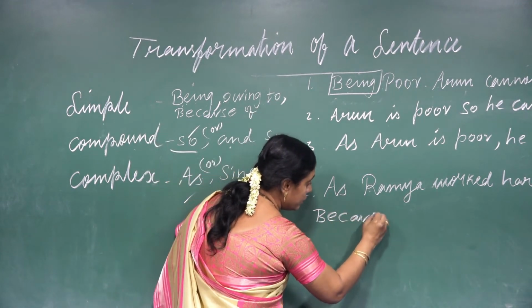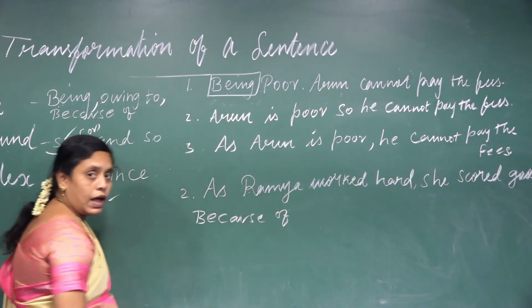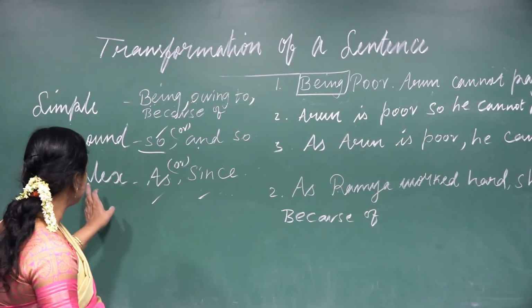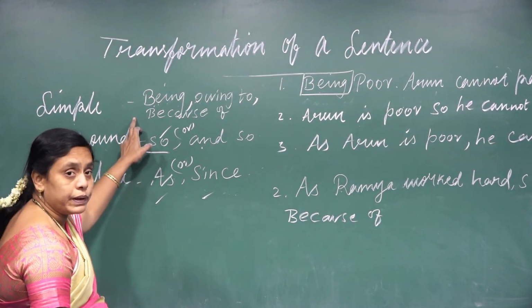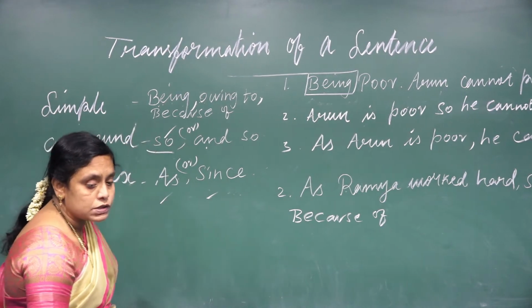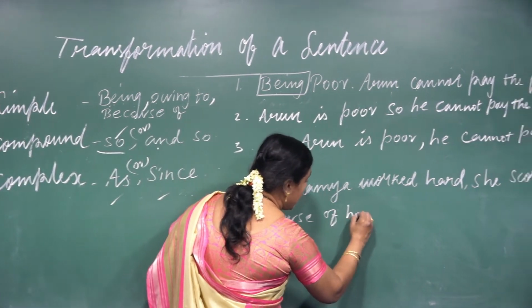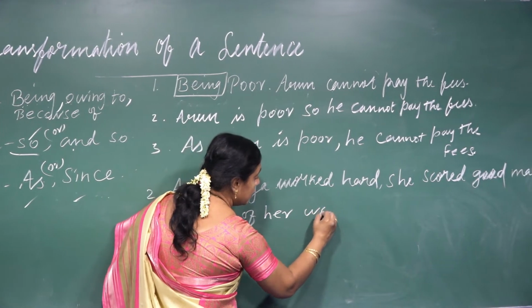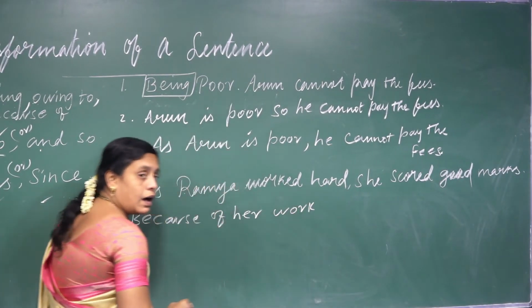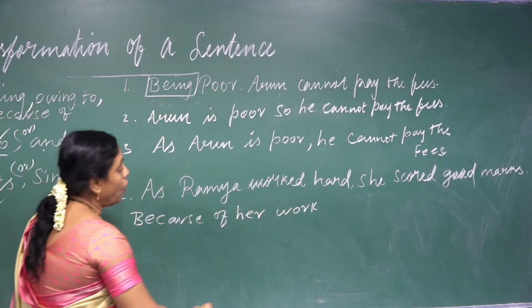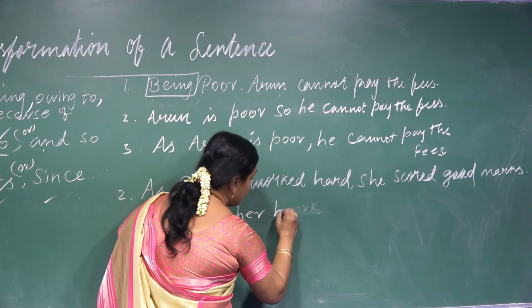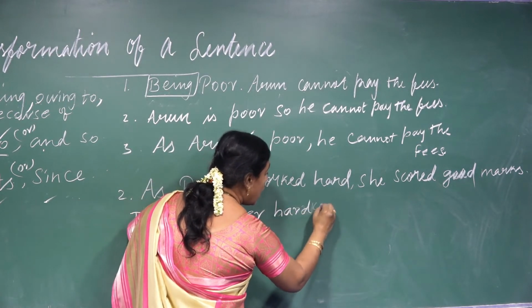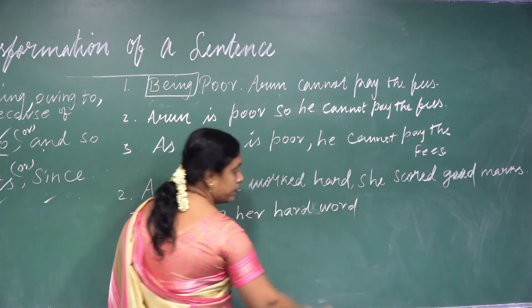Because of. I am using because of, so what am I writing? Here, simple: because of her hard work. Worked hard, because of her hard work, you want to write.